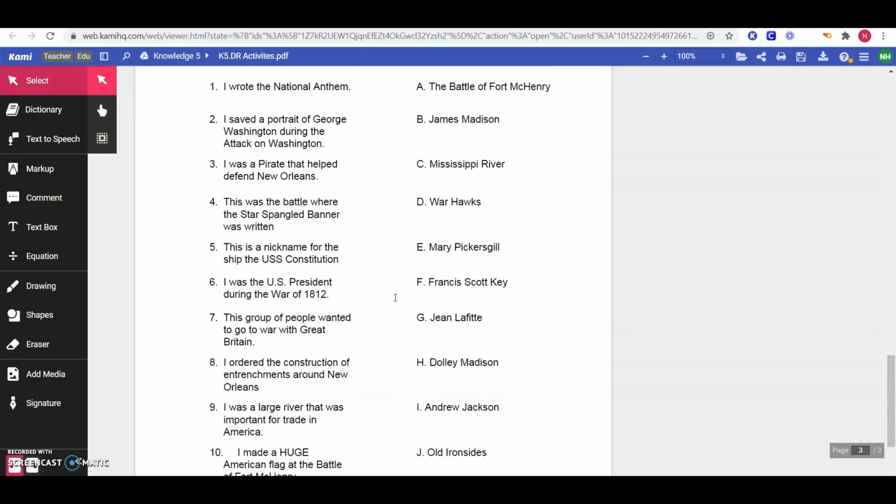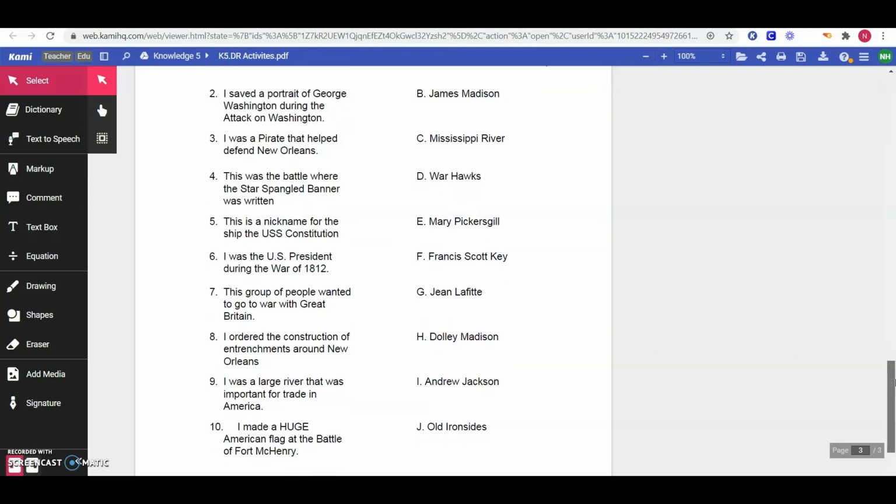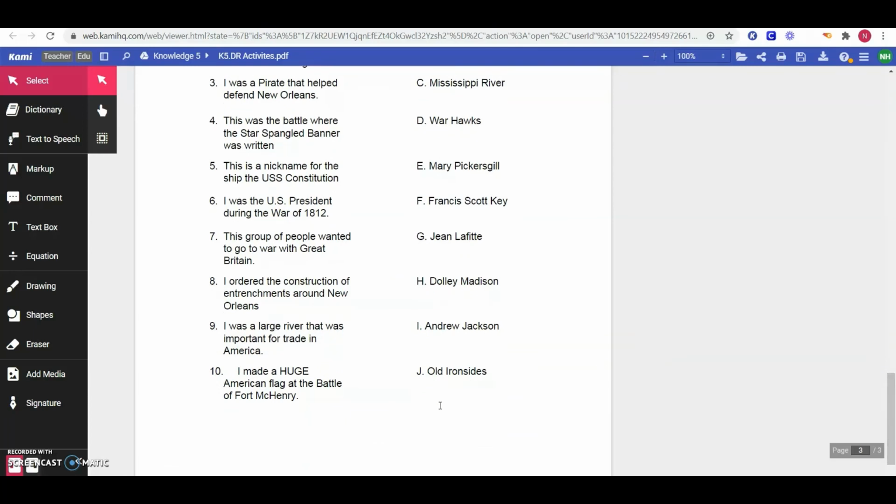7. This group of people wanted to go to war with Great Britain. 8. I ordered the construction of entrenchments around New Orleans. 9. I was a large river that was important for trade in America. And 10. I made a huge American flag at the Battle of Fort McHenry.